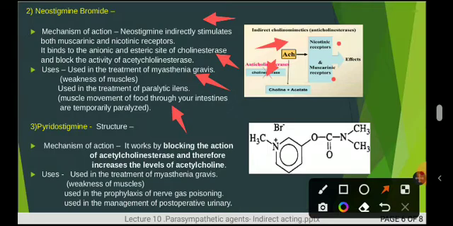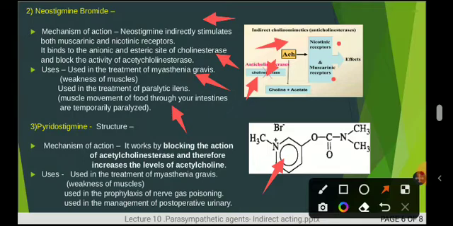Moving toward the next drug, pyridostigmine. As I showed the structure of pyridostigmine, moving towards its mechanism of action, it works by blocking the action of acetylcholinesterase and therefore increases the level of acetylcholine. So as shown here above, it also blocks the action of acetylcholinesterase. So that's why the concentration of acetylcholine increases.